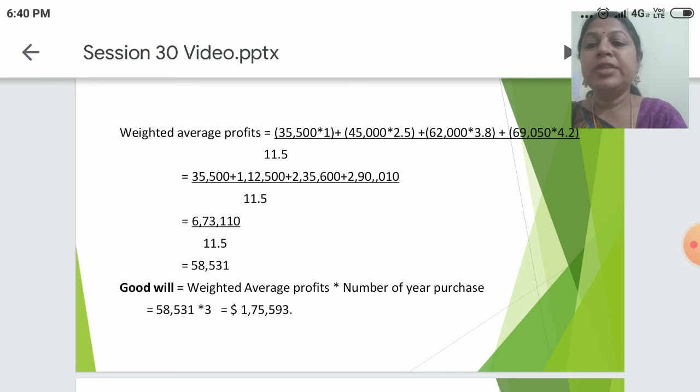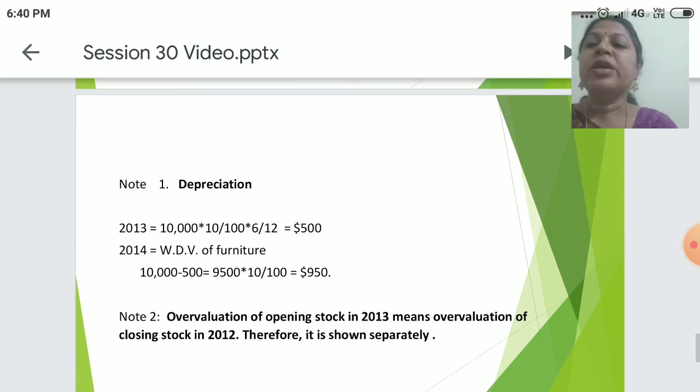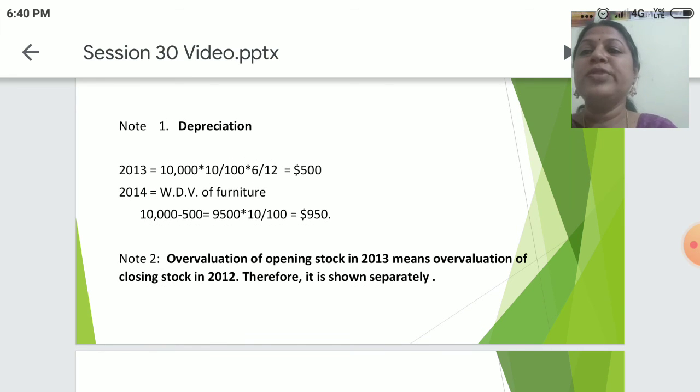And now let's calculate the value of goodwill, that is weighted average profits into number of years purchase. That is 58,531 into 3 would cost 1,75,593. I will show how the depreciation was calculated.